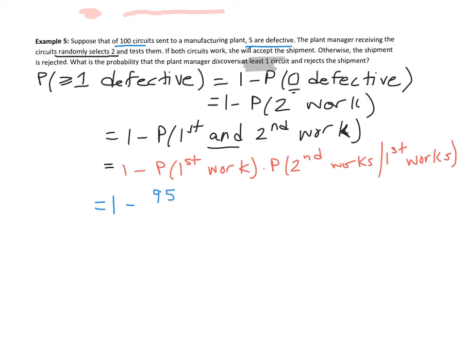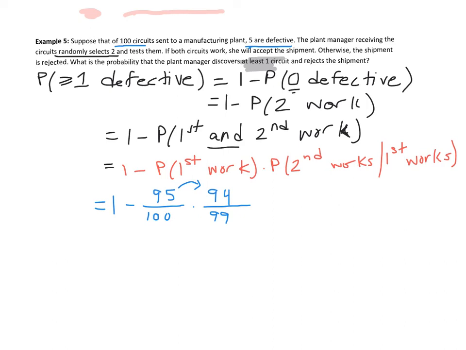And on that first pick, the plant manager is choosing from 100. Okay, so we have a circuit in our hand that works. So that means out of 100, 99 are left because we have that in our hand. And if we chose one that works, how many are left that work? Well, 94.